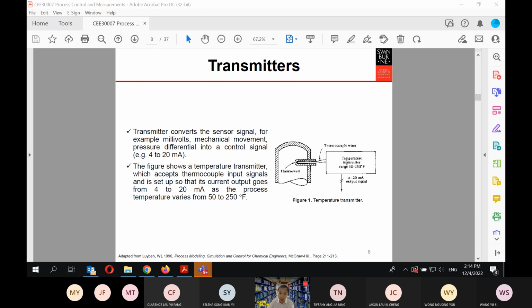The thermocouple will give a signal, and then this transmitter will convert it into a 4 to 20 milliampere output signal as the process temperature varies from 50 to 250 degrees Fahrenheit. So in essence, this transmitter will convert the temperature signal into a current signal. So these are the transmitters.